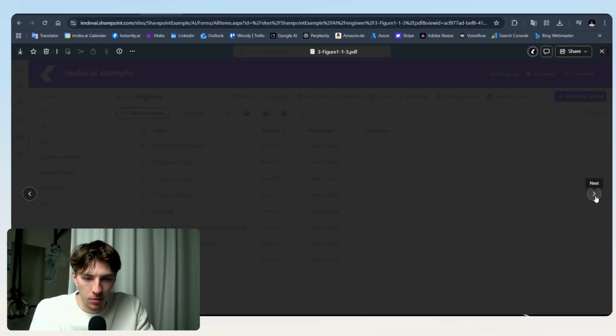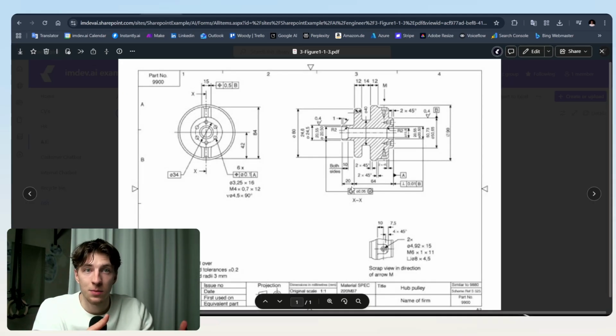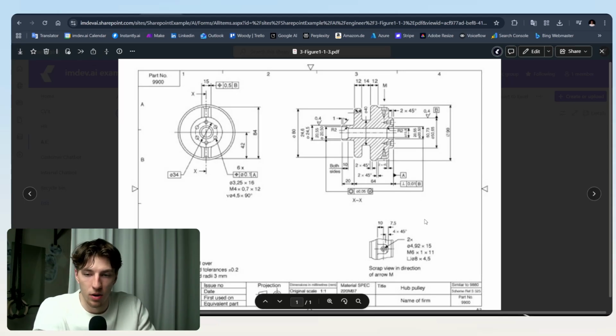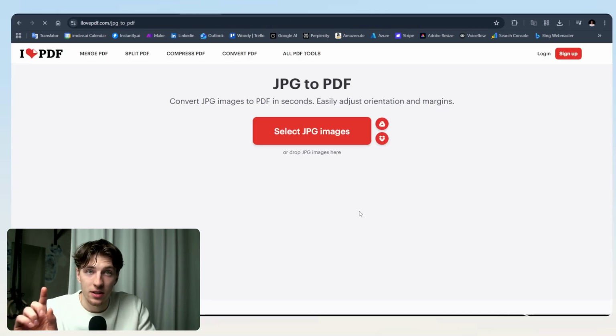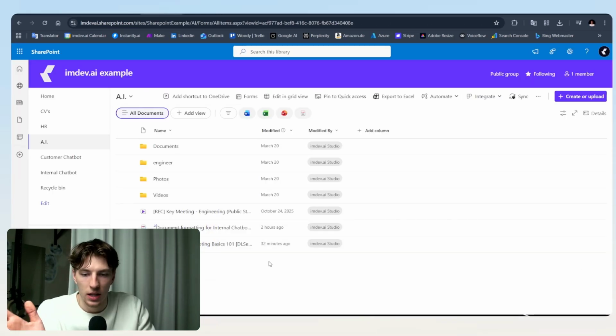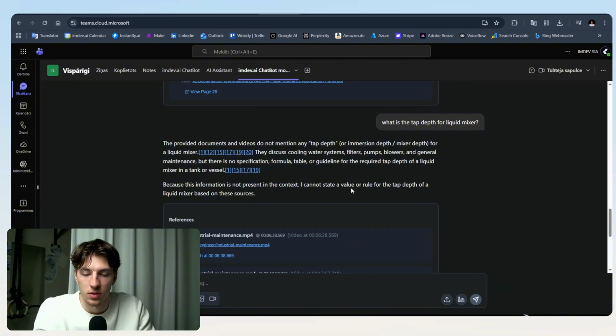then the only thing about these ones is that you should have them in PDFs. You don't want them to be in images, because if you remember, images we process by their names. And if you had, for example, such a technical drawing and you put it as an image, it would process only the name of this figure or technical drawing or whatever the part is. And again, you guessed it, there's I Love PDF, which makes it possible for you to quickly convert your images to PDFs. And then when you have that, just put them in your cloud, and the AI will be able to answer your questions about the technical drawing.